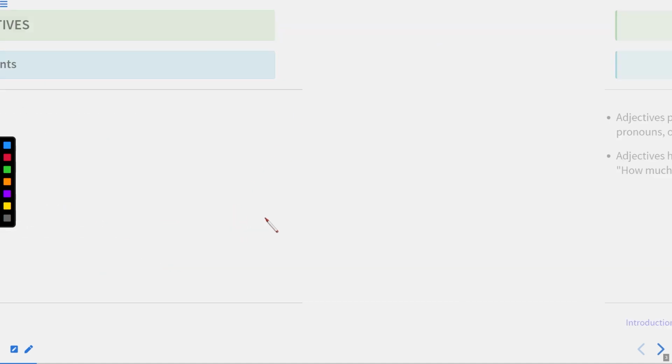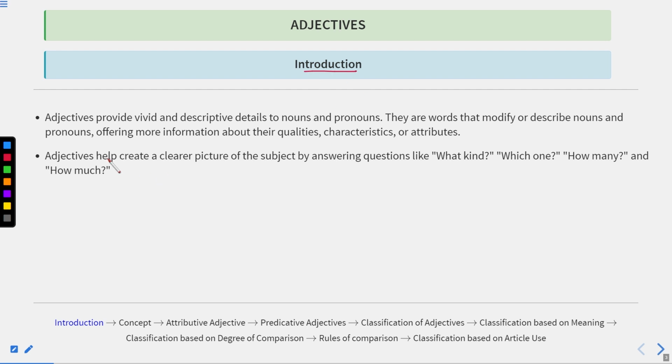So first of all, let us see what adjectives are. So this is the introduction of adjectives. Adjectives provide vivid, vivid means clear, and descriptive details to nouns and pronouns. It means any word which can qualify a noun or pronoun anyhow. If it describes either a noun or a pronoun, for example, if there is a person, and I'm saying that he's an intelligent person, or if I say that he's an intelligent boy, so I'm describing that boy, I'm detailing that boy, or I'm describing something extra about that boy. I'm telling you the quality of that particular boy. So that is the adjective.